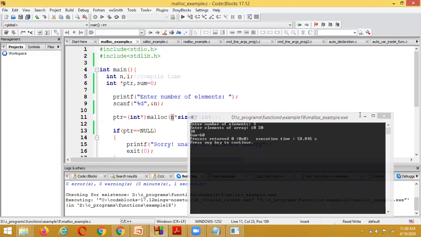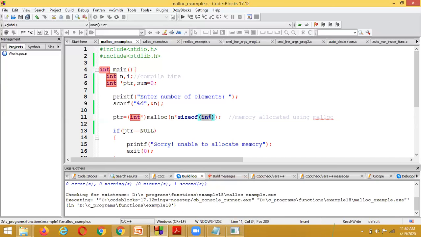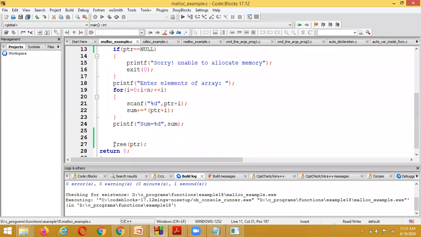That's why we have indicated it as size of int, and we have typecasted this value into the integer pointer type. That value is going to be stored inside the pointer. For allocating the memory, the function we have used is the malloc function. For deallocating the memory, we have used the free function.